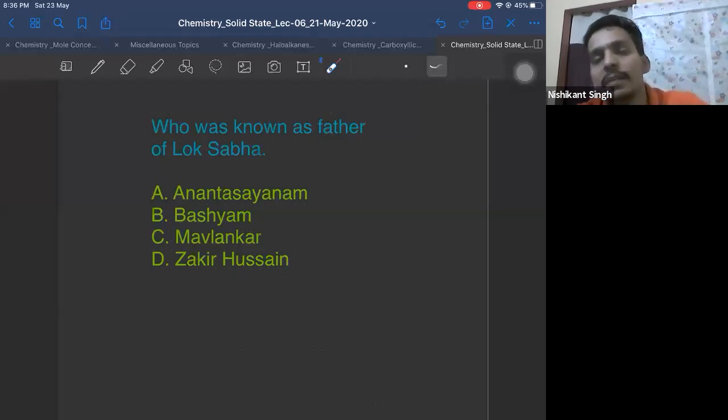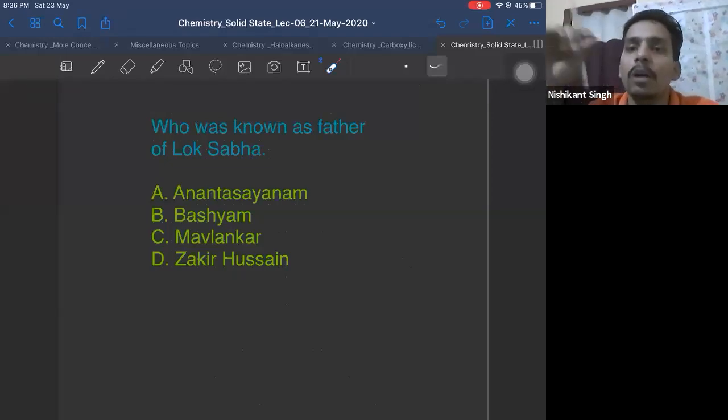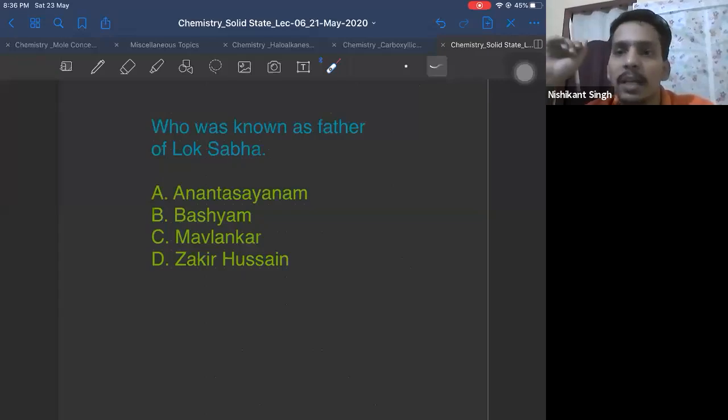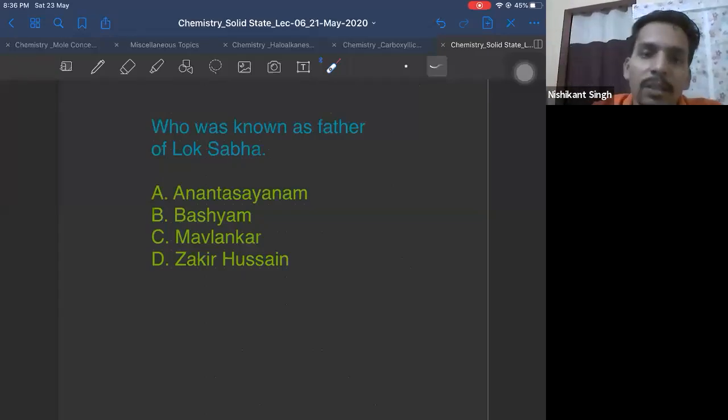Ravi Kiran, if the constructive interference doesn't take place, the spot will not be visible to you in XRD. You can't see the image.